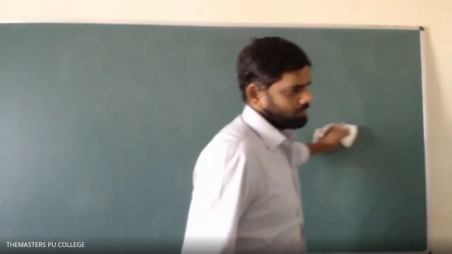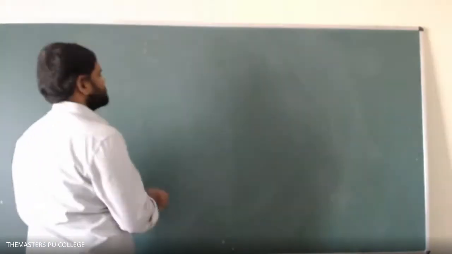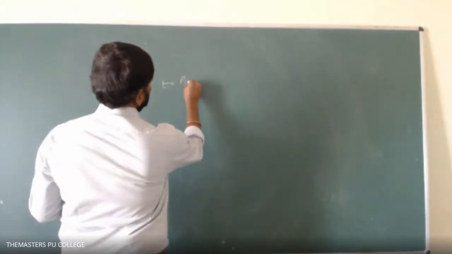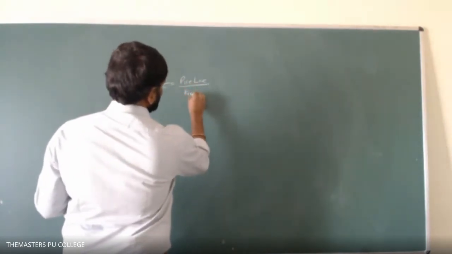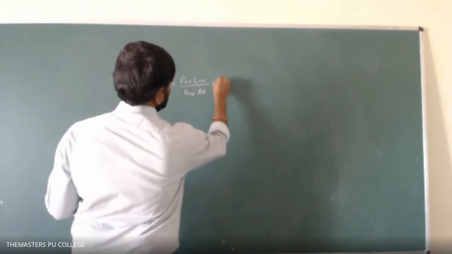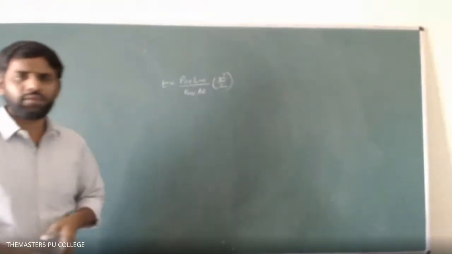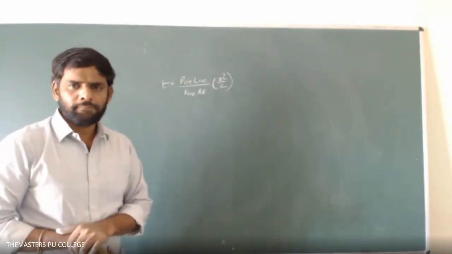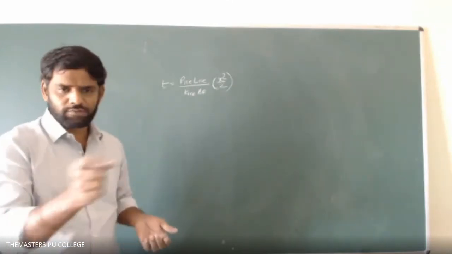So open your notes. At last you wrote this, no? P is equal to density of ice into latent heat of ice divided by K of ice into delta theta of x square by 2 only. This only you wrote at last, students? Yes, sir. Make a note of this point.